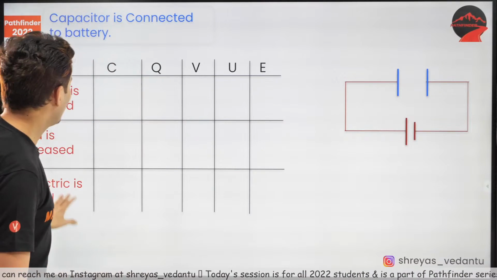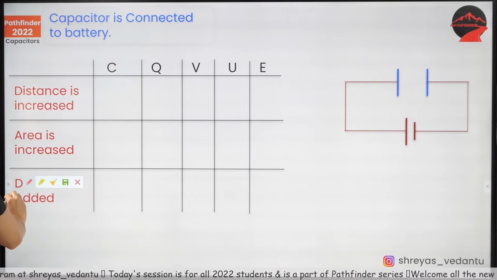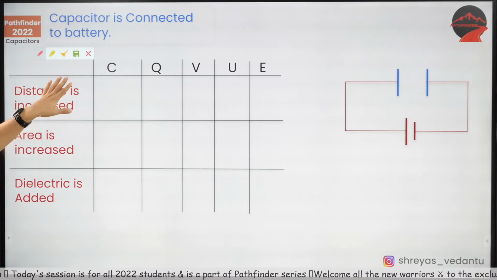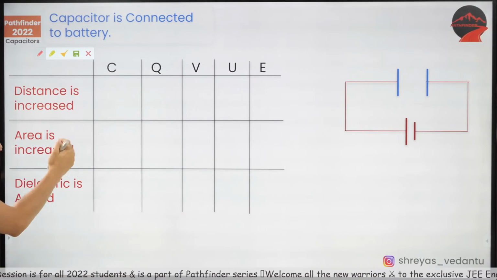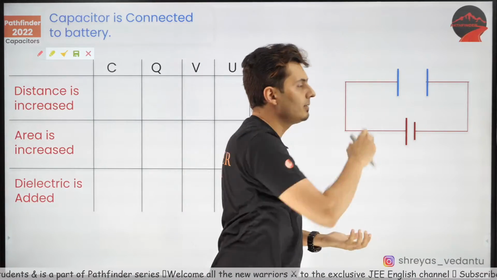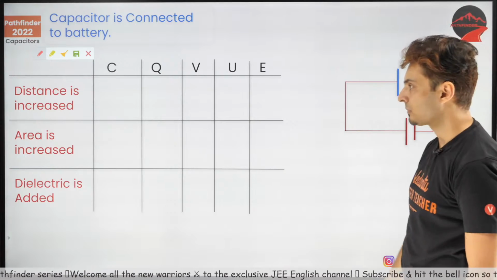Okay. Now, what is it? You have to fill this table. We are going to fill this together. And there are different things that are going to happen. What kind of things? The distance between the plates is going to increase. Area of the plate is increasing. There is dielectric material which is added. And this capacitor is connected to some battery.